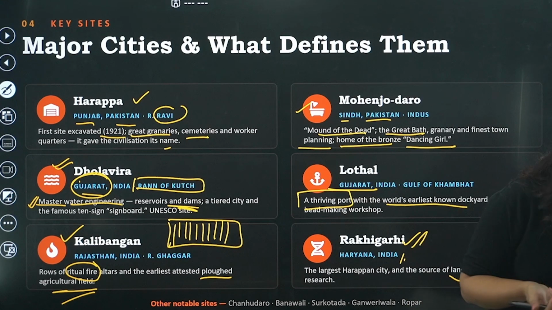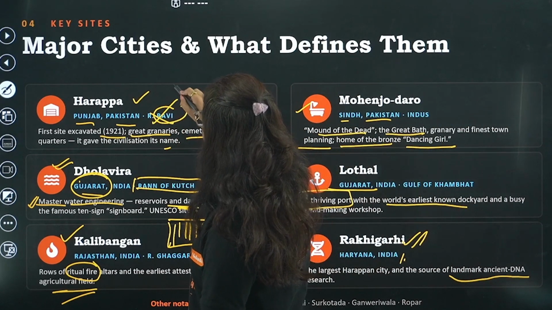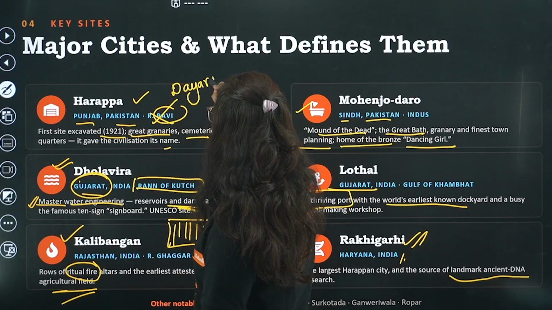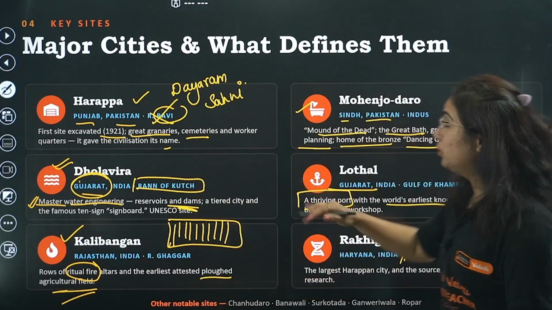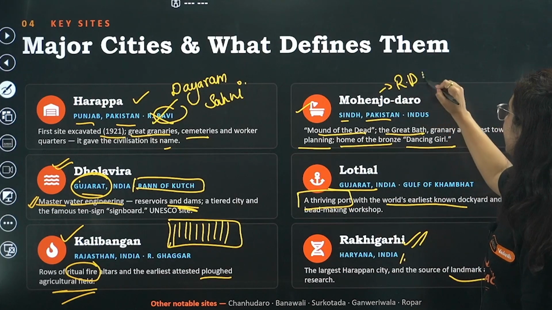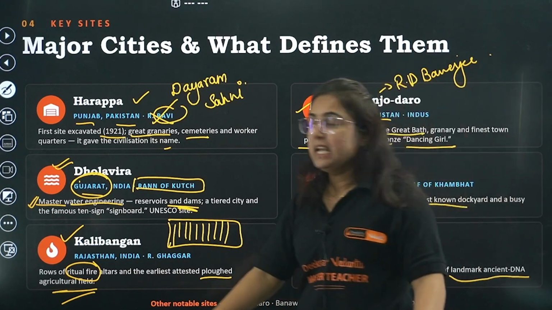Right? Yes. So let me tell you one important piece of information. Basically, Harappa was not founded by Ravi. It was founded by Daya Ram Sahni. Okay, the city was founded by Daya Ram Sahni. And if I talk about Mohenjo-daro, it was founded by R.D. Banerjee, one of the great archaeologists of that time. So this is how we learned in just 10 minutes about the greatest civilization of India, that is Indus Valley Civilization. I'm pretty happy now that the NCERTs are more Indianized and you won't be asking me the question, ma'am,